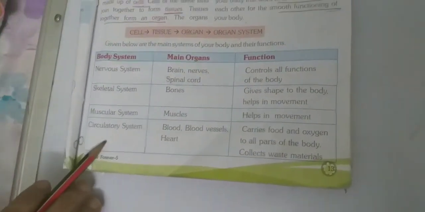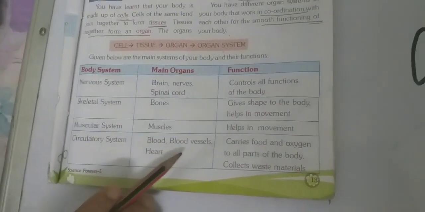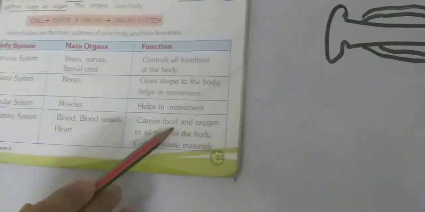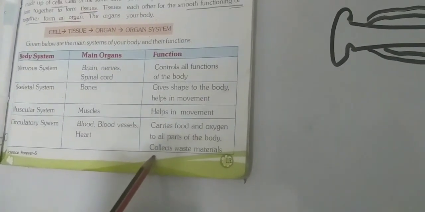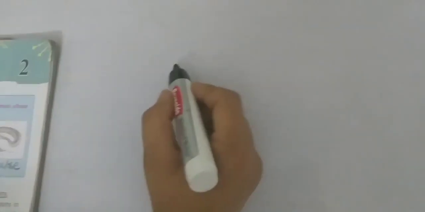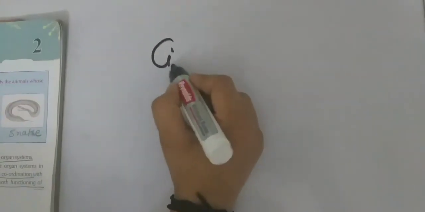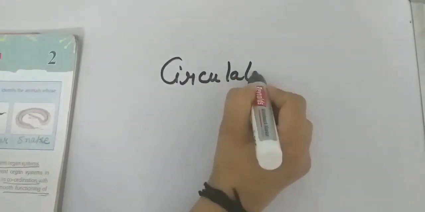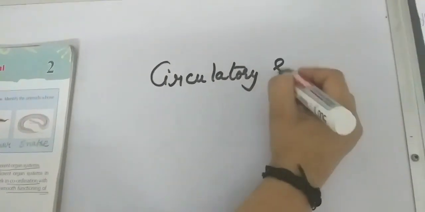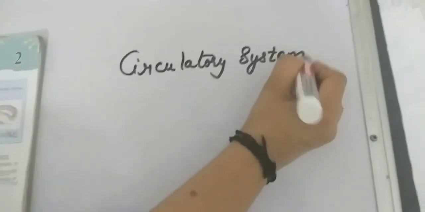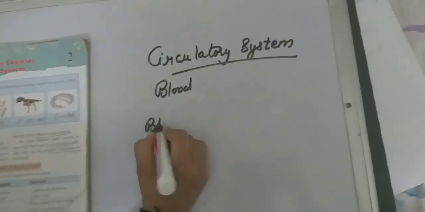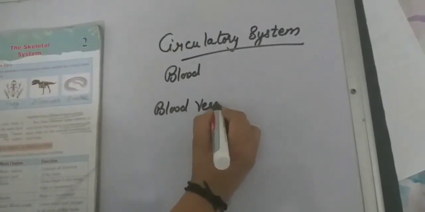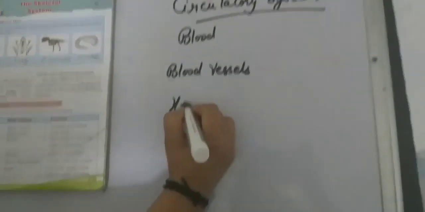The main organs of the circulatory system are blood, blood vessels, and heart. Its functions are to carry food and oxygen to all parts of the body and to collect waste material.